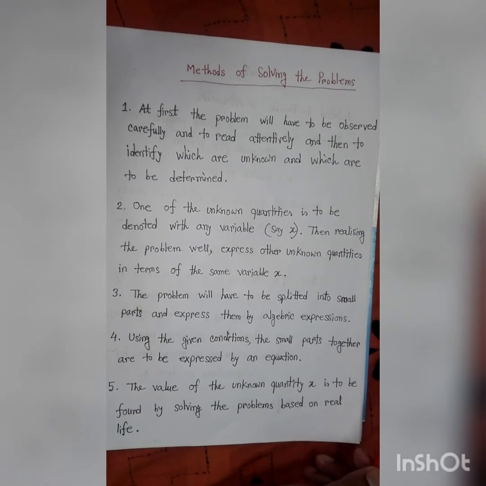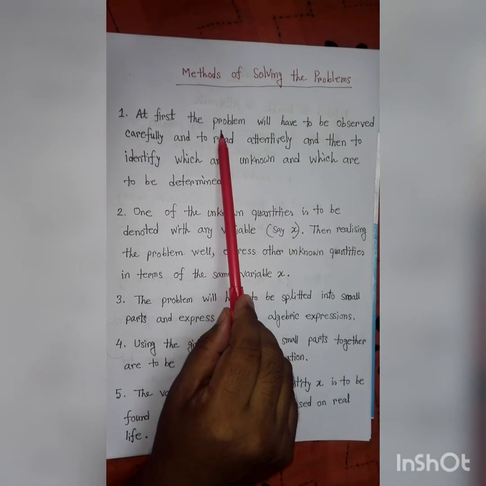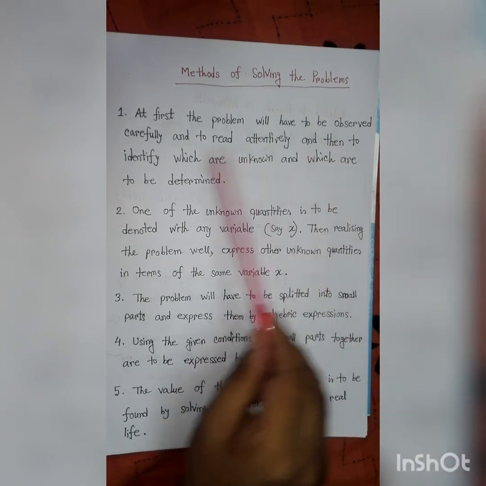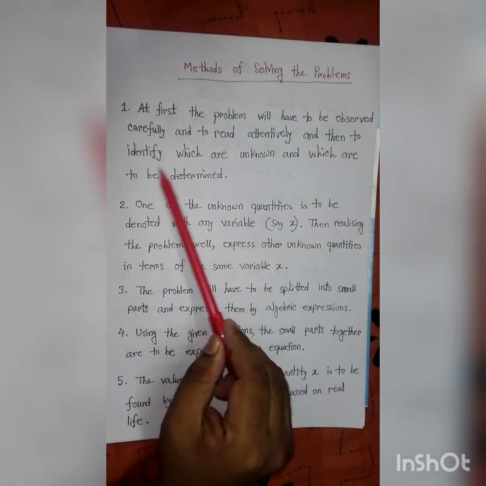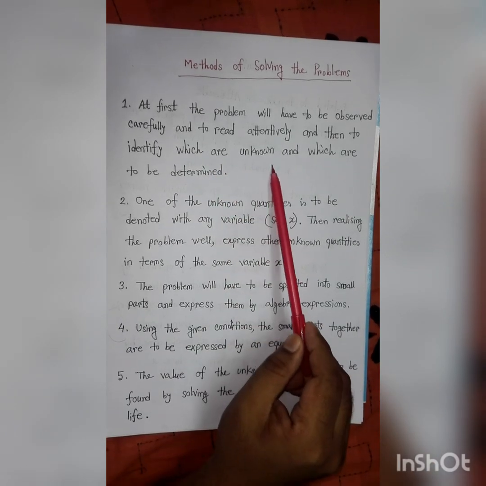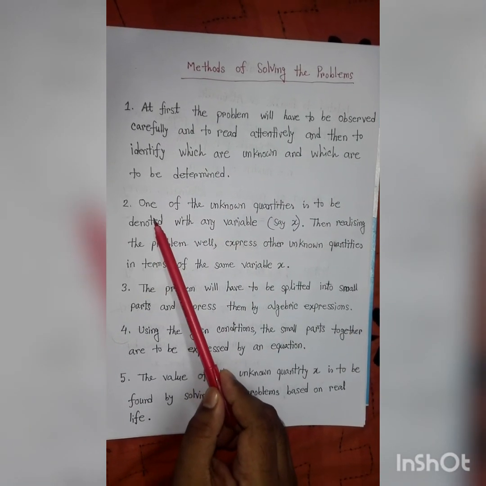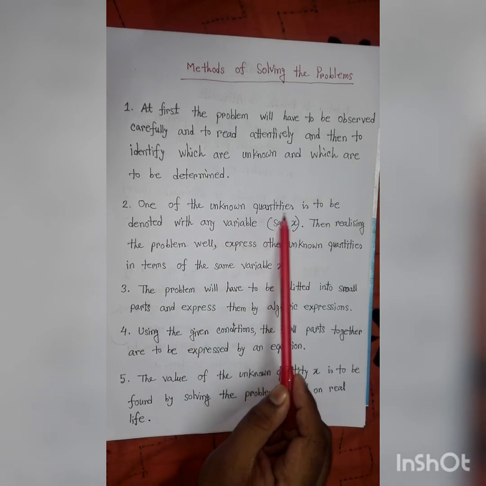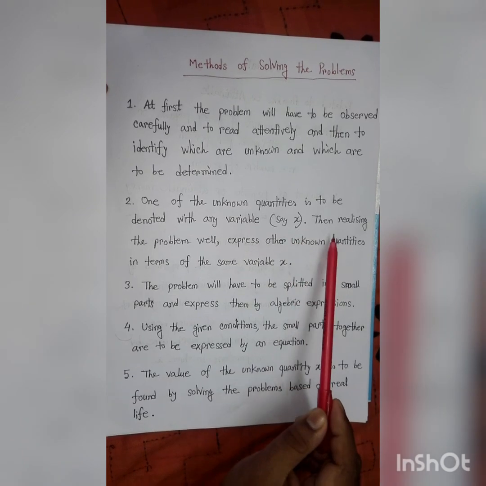At first, we discuss the methods of solving real life problems. The problem has to be observed carefully and read attentively, and then we identify which quantities are unknown and which are to be determined. One of the unknown quantities is to be denoted with a variable like x.